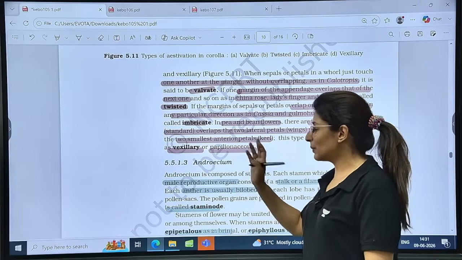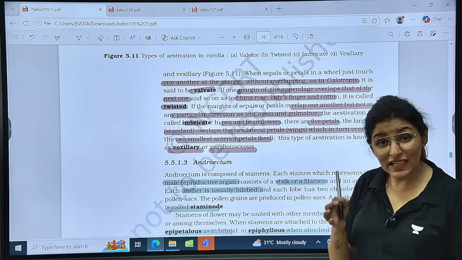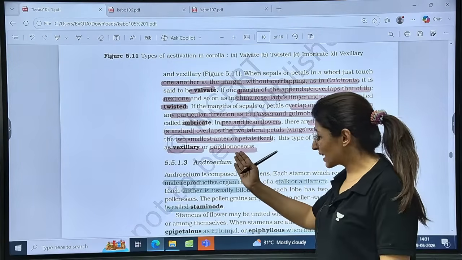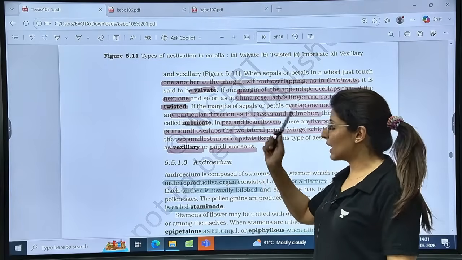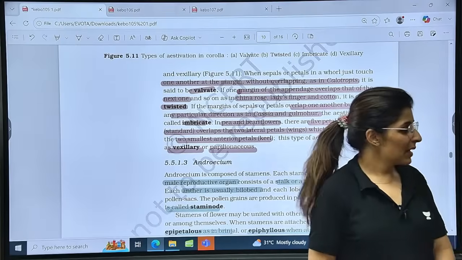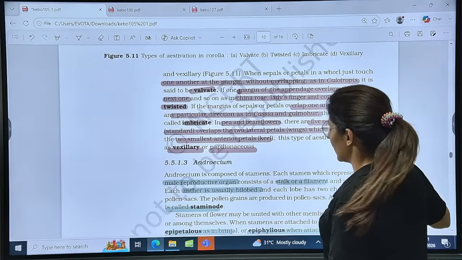And why do we call it papilionaceous? Because it is found in one of the subfamilies called Papilionaceae. Because it is a characteristic feature of subfamily Papilionaceae, which includes pea and beans, hence the name papilionaceous. Is that clear to all? Right? Then talking about androecium here.